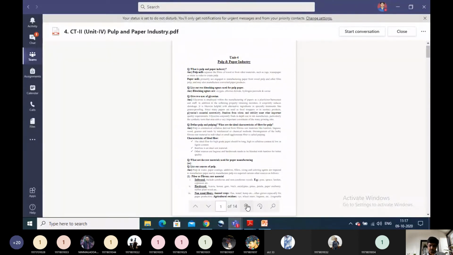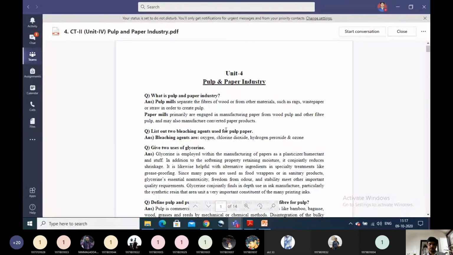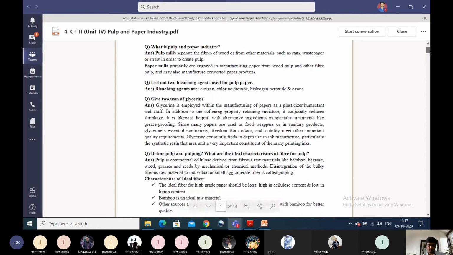Yeah, okay. I'm just sharing it through WhatsApp also. I shared it through WhatsApp also. You can just download that one.